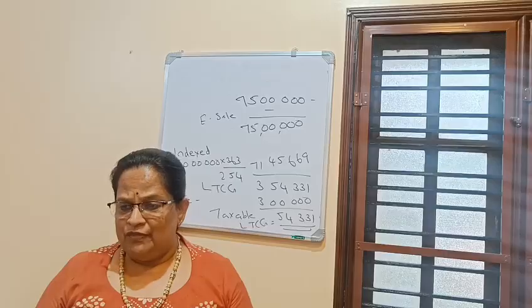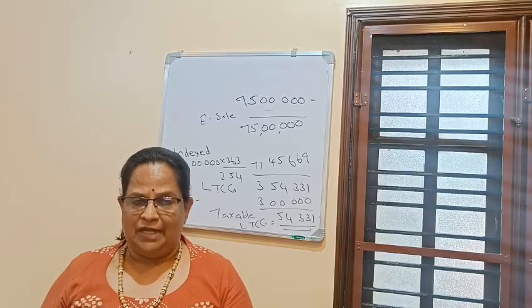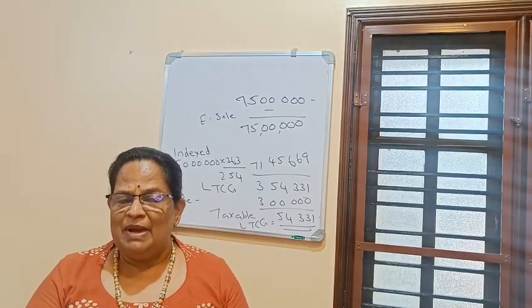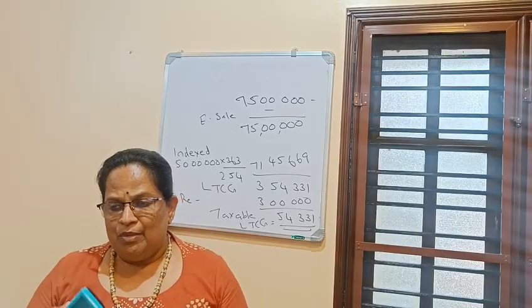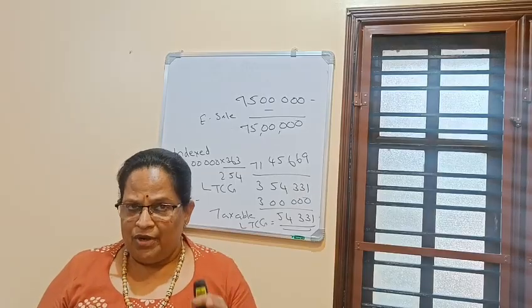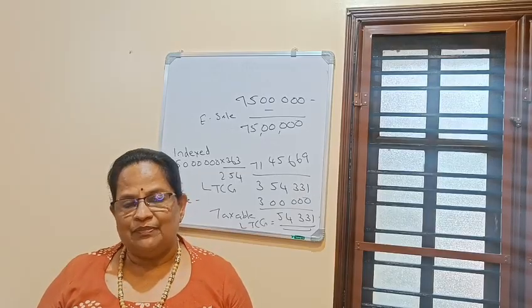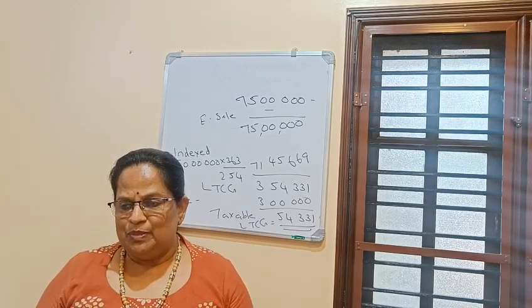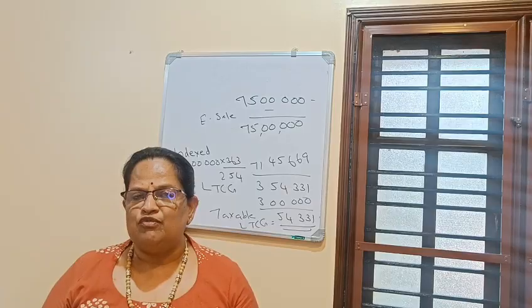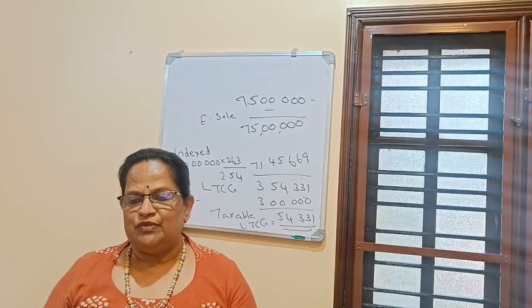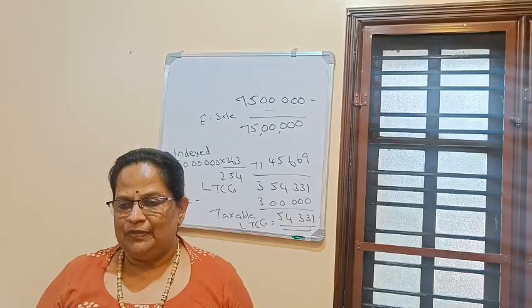The assessee should invest the entire or any part of the capital gain. So he can invest the entire amount or some amount. The balance will be taxable. Now the amount of exemption: whatever capital gain is generated and the amount invested in specified securities, the balance, if any, will be taxable. Securities must be issued on or after 1/4/2018. The maximum investment is restricted to rupees 50 lakhs per financial year.